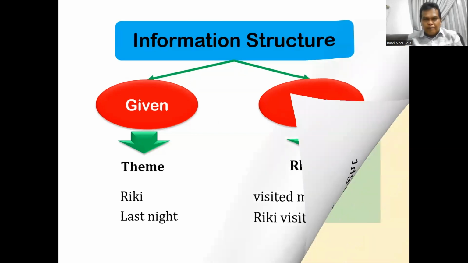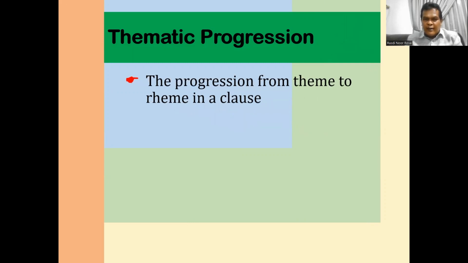Okay. Now we are talking exclusively about thematic progression, because just now I needed to introduce to you theme and rheme. So thematic progression can be simply defined as the progression of theme and rheme in a clause. So we can say that thematic progression is the progression from theme to rheme in a clause.